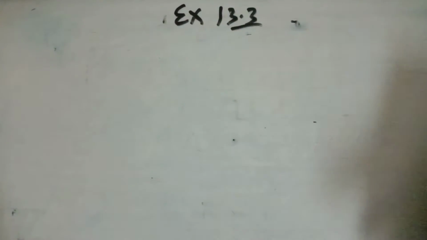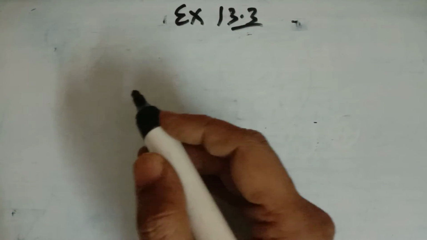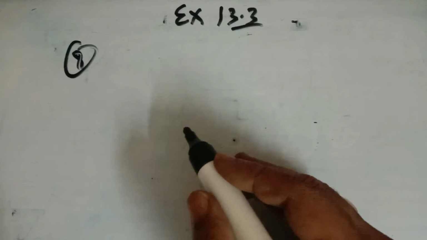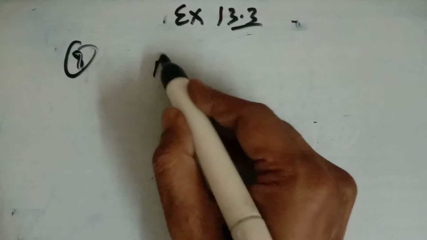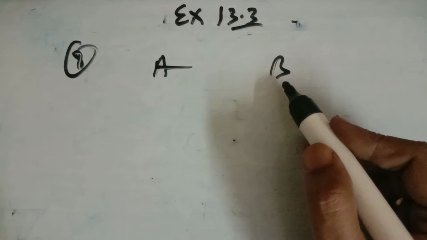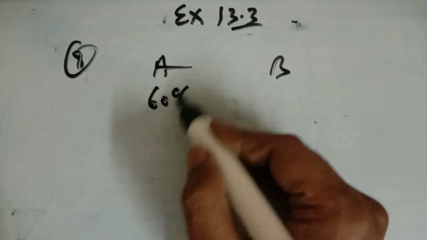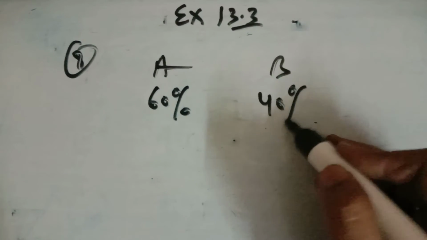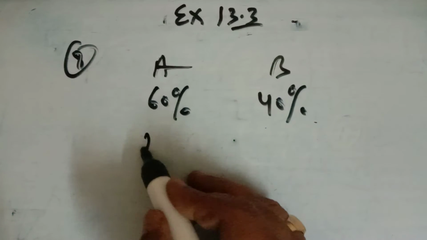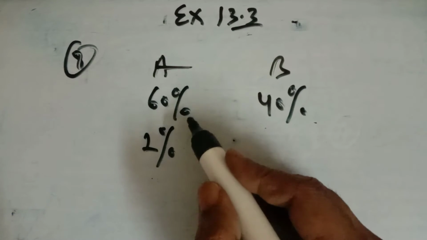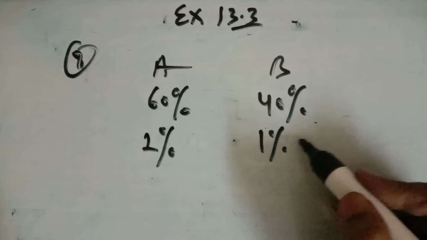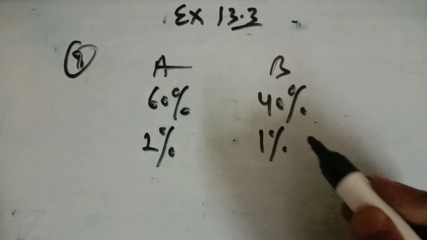Let us take another. A factory, I'm taking the 8th question. A factory has 2 machines A and B. Machine A and machine B are there. Past record shows that machine A produced 60% of the items and machine B produced 40% of the items. Further, 2% of the items produced from machine A are defective and 1% of the items produced by machine B are defective.